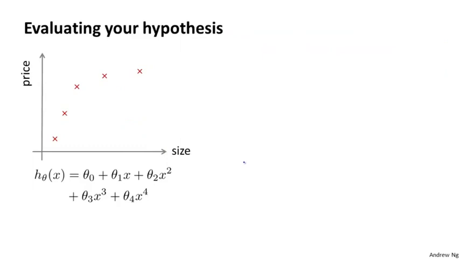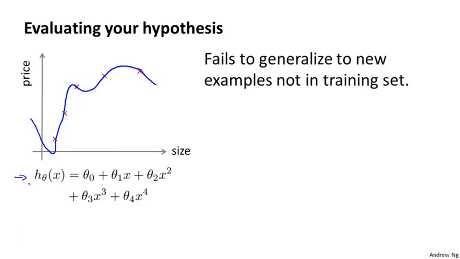When we fit the parameters of our learning algorithm, we think about choosing the parameters to minimize the training error. One might think that getting a really low value of training error might be a good thing, but we've already seen that just because a hypothesis has low training error, that doesn't mean it's necessarily a good hypothesis, and we've already seen the example of how a hypothesis can overfit and therefore fail to generalize to new examples that are not in the training set.